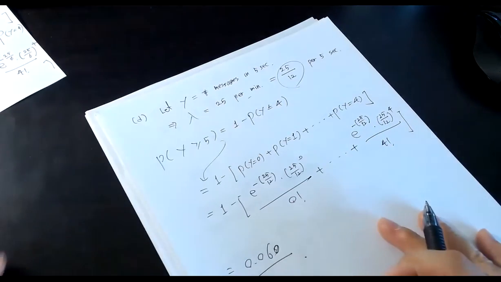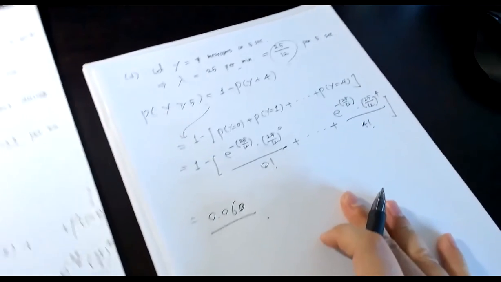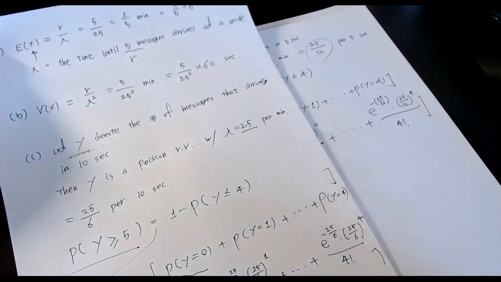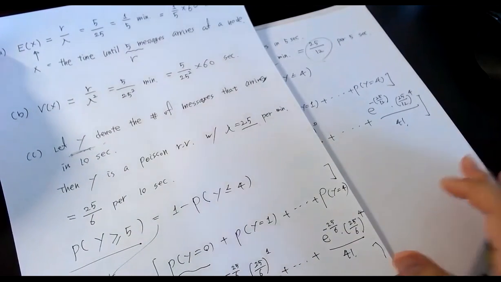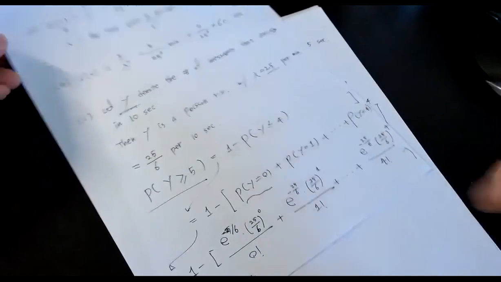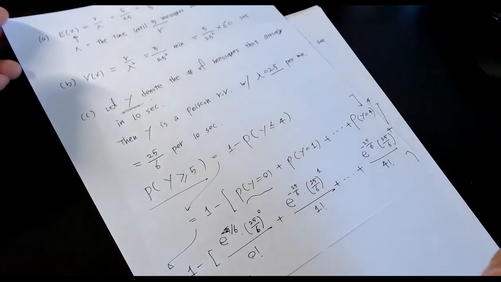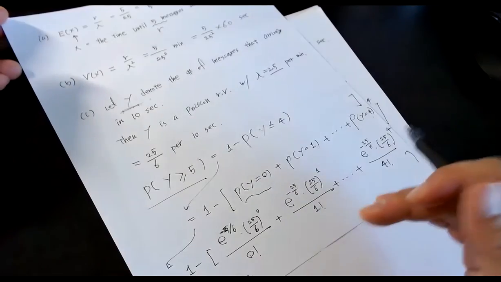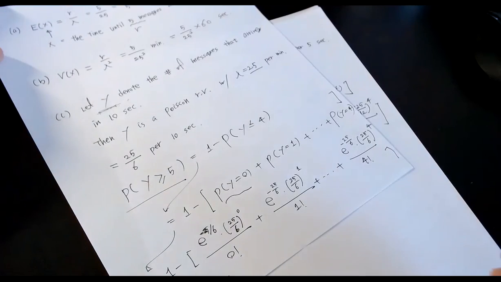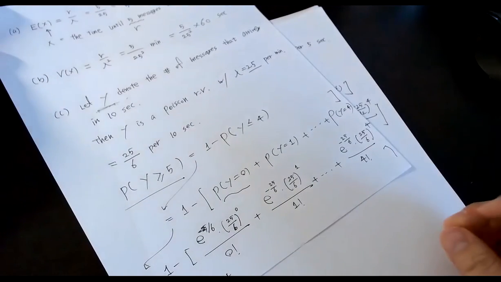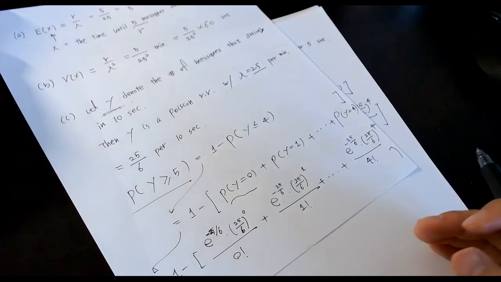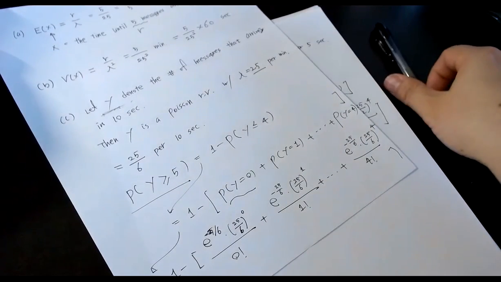So sometimes when you solve problems involving the Erlang distribution, you have to take a careful look at what unit is used in the lambda. Sometimes you have to convert the unit, minutes to seconds or minutes to 10 seconds, something like this, or meters to centimeters. Okay, so let me stop here.